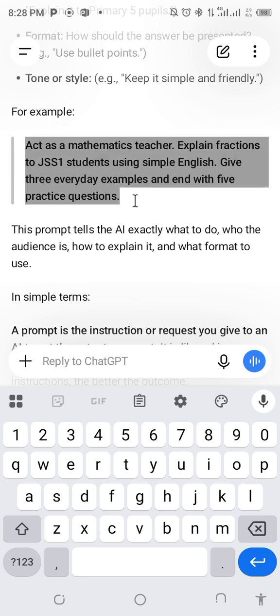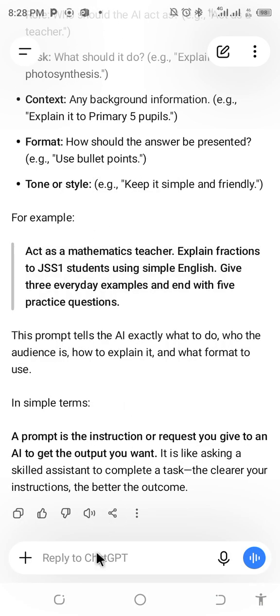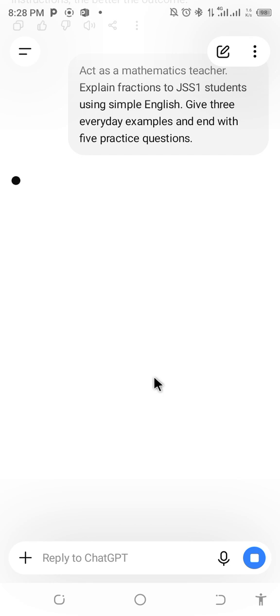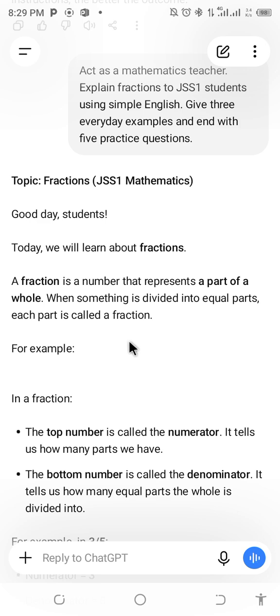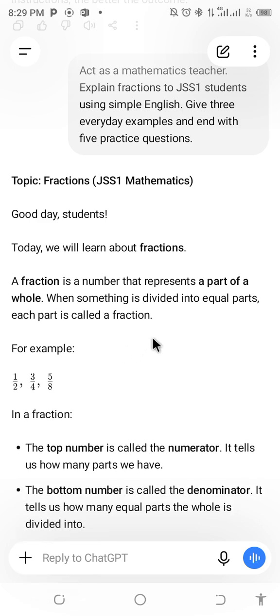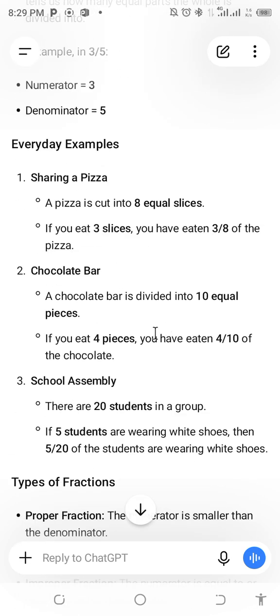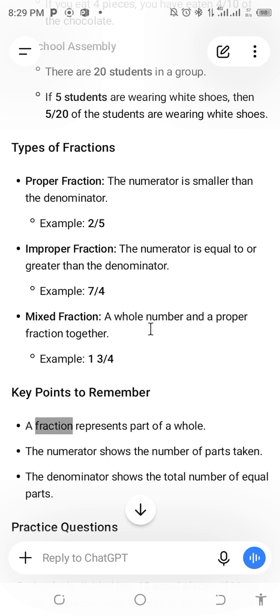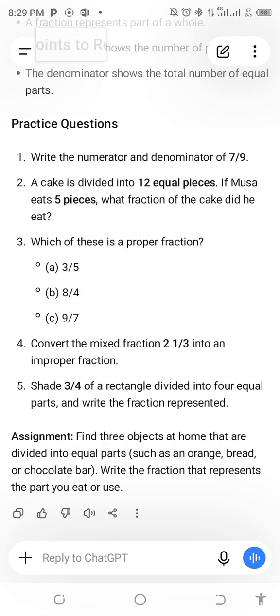So let's give this instruction to AI. We copy it and we paste it and see what AI will do. Let's give that instruction back to it. This is what we did. Okay, so it is ready. We can use AI to actually generate lesson notes. It can generate exactly the instruction you say it should do. That is what it will do. Okay, nothing more, nothing less.